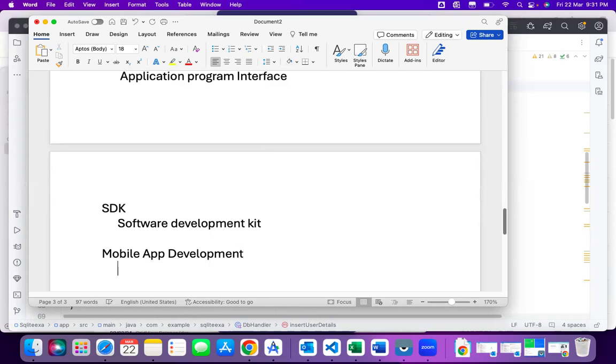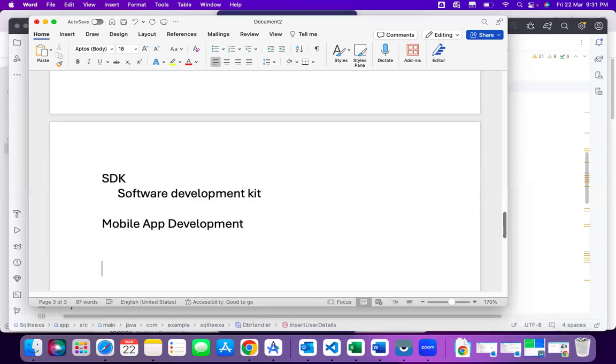Whatever application we are developing, that application can run on a specific platform. The specific platform here is a mobile app platform. Whenever that application runs on this mobile platform, that development we can say is mobile app development, right?